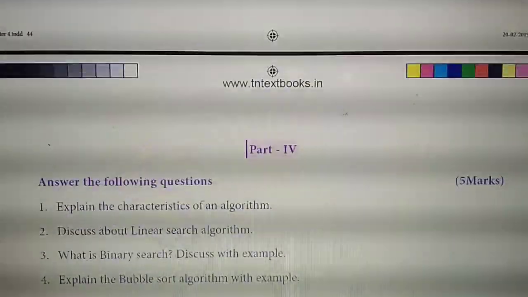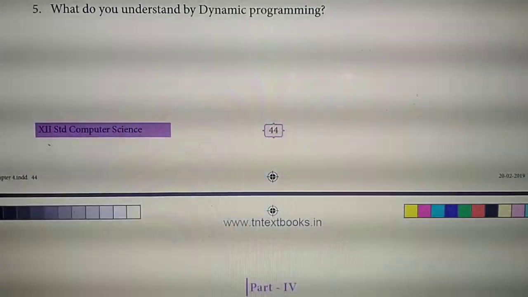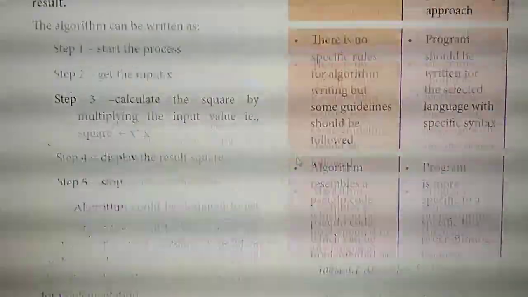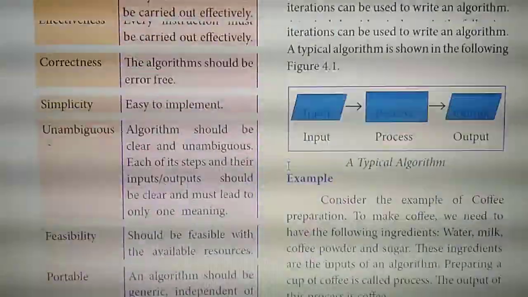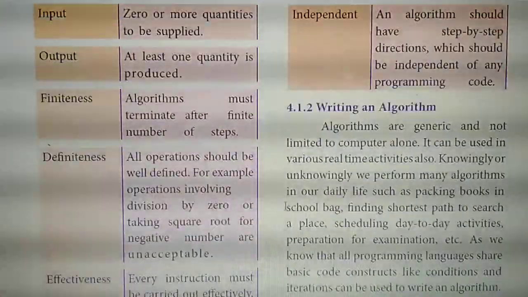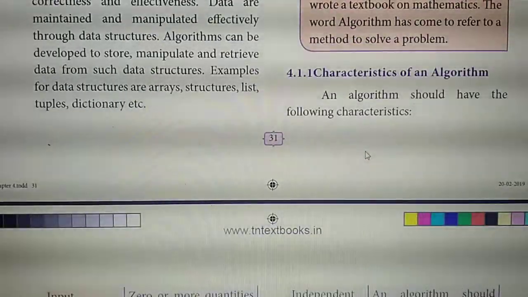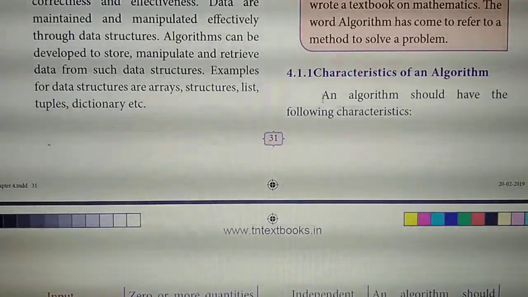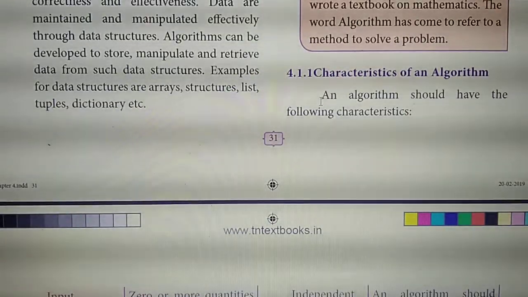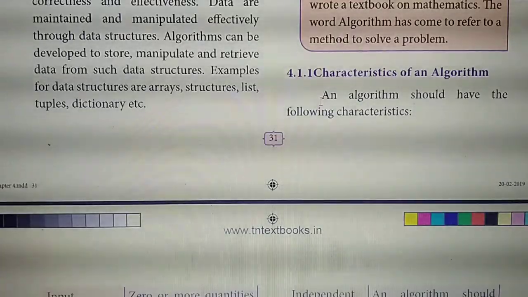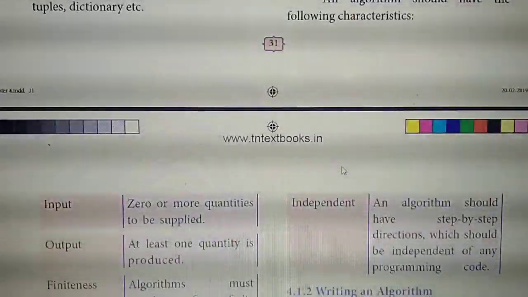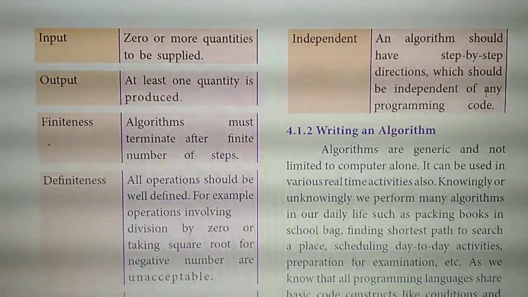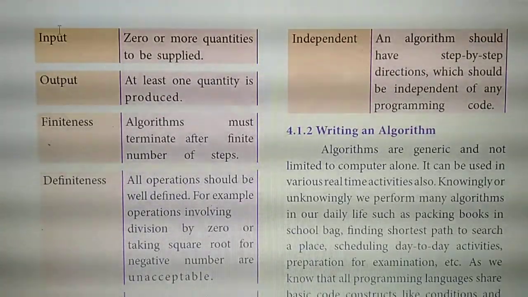So first question, take page number 31. What's the first question? Characteristics of an algorithm. So starting from here, an algorithm should have the following characteristics. Starting from here to the next page, till this side, next side, independent, here programming code. So this tabular column fully you should study.